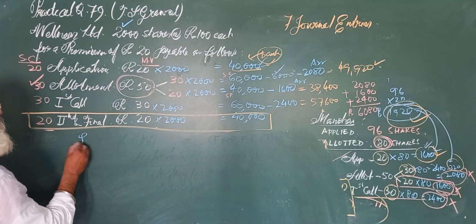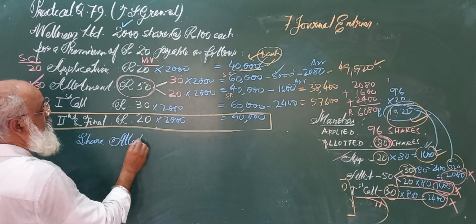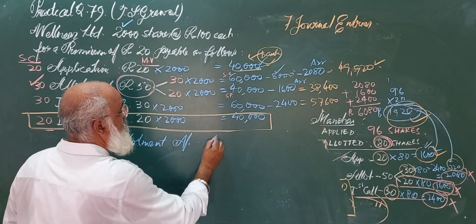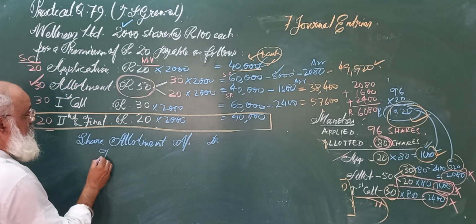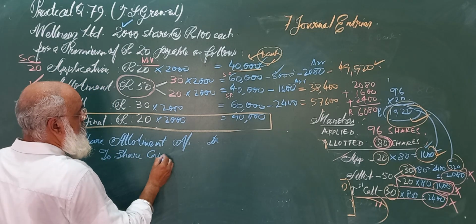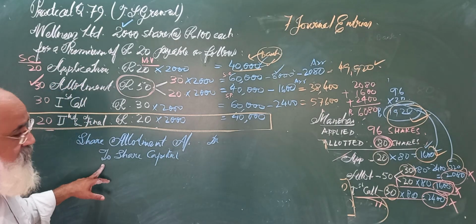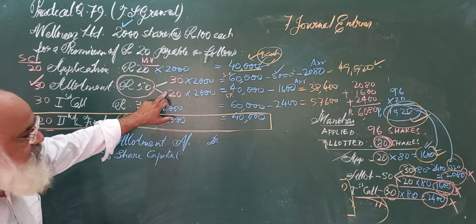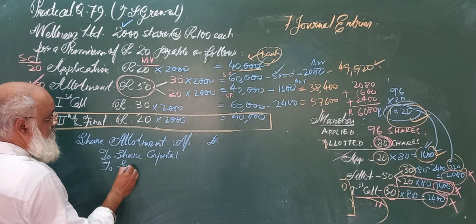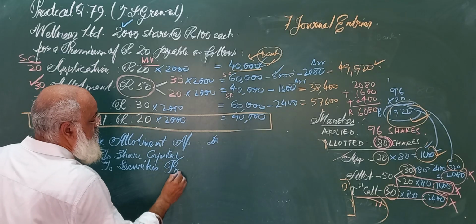Here we will write share allotment account debited to share capital. And then look here, in this allotment we also have premium. So we will write to securities premium.